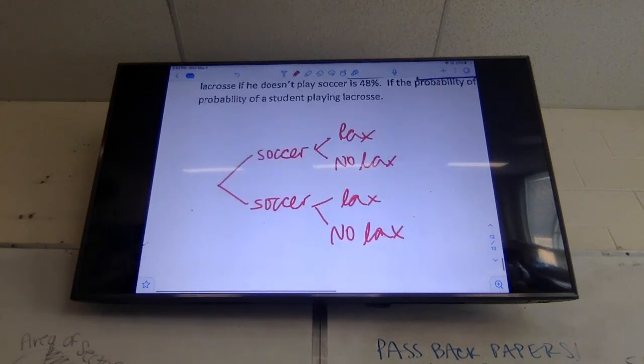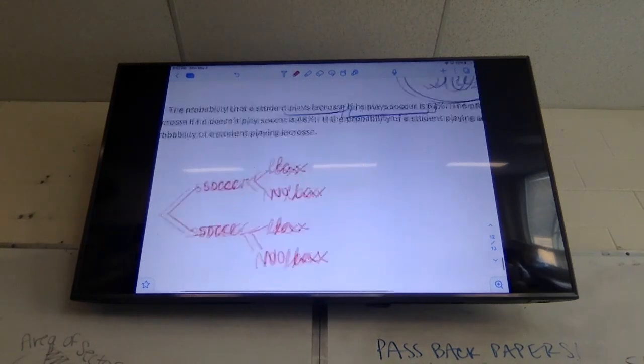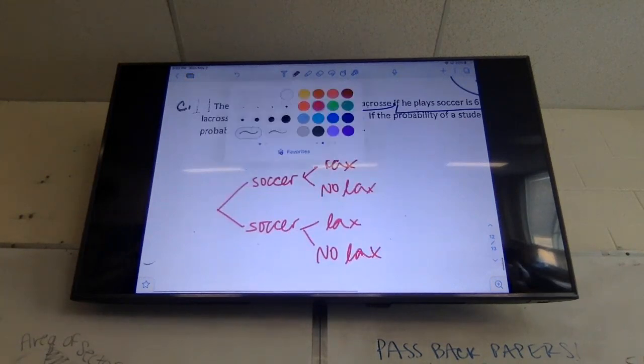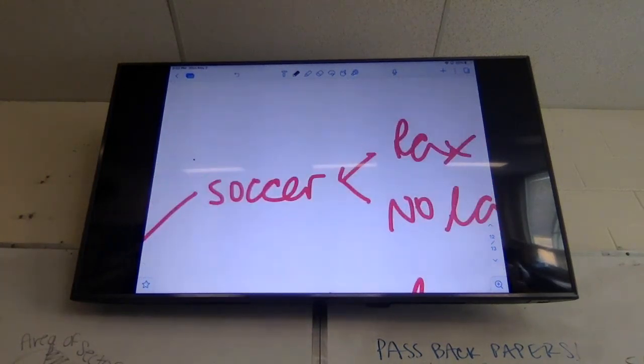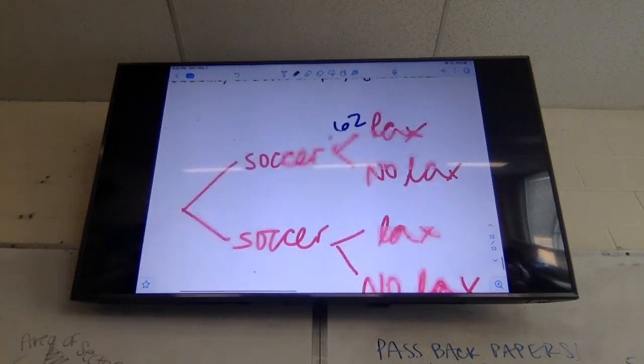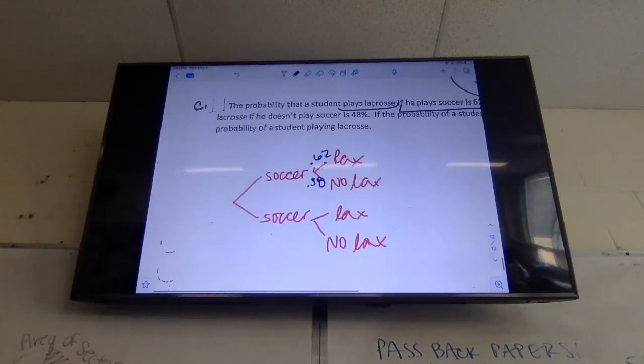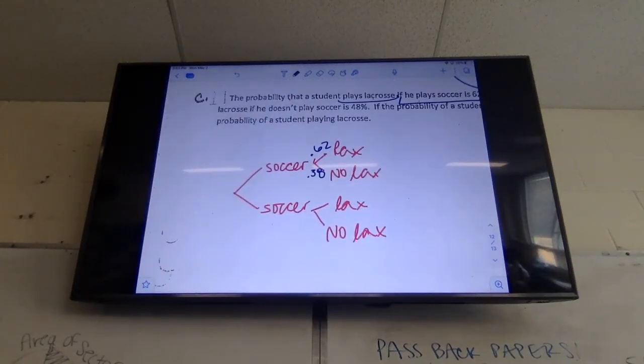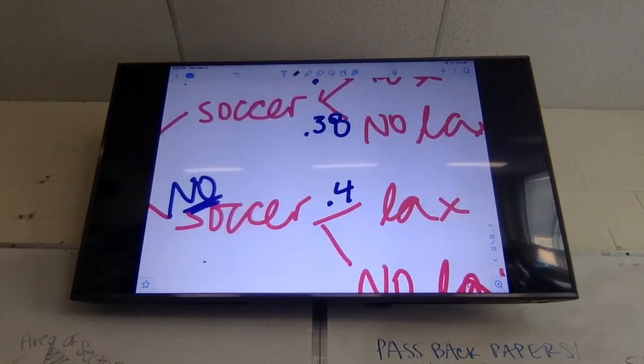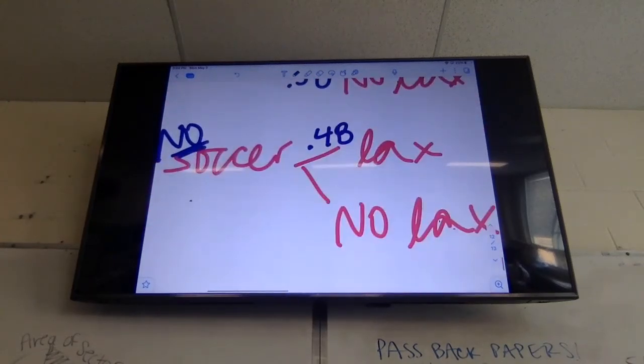Okay, so it says if he plays soccer, the probability that that student plays lacrosse is 62%. So where does 62 go? On the top, between lax and soccer. So what's the probability if they play soccer, then they won't play lax? 38. Okay. Then it says the probability that he plays lax if he doesn't play soccer is 48. No soccer and yes lax is 48%. So what's no soccer, no lax? 52.